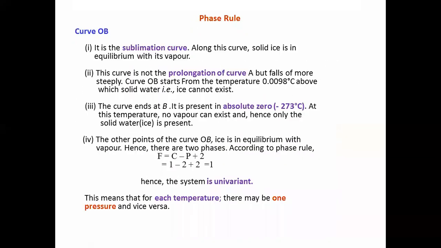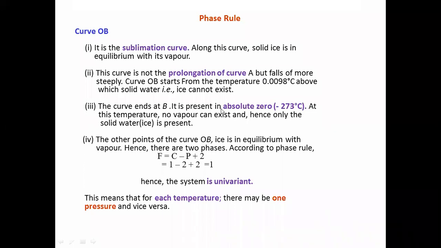In the sublimation curve, solid ice is in equilibrium with a vapor. This curve is not the prolongation of curve A, but falls off more steeply. Curve OB starts from the temperature 0.0098 degrees centigrade, above which the solid water, that is ice, cannot exist. The curve ends at B.